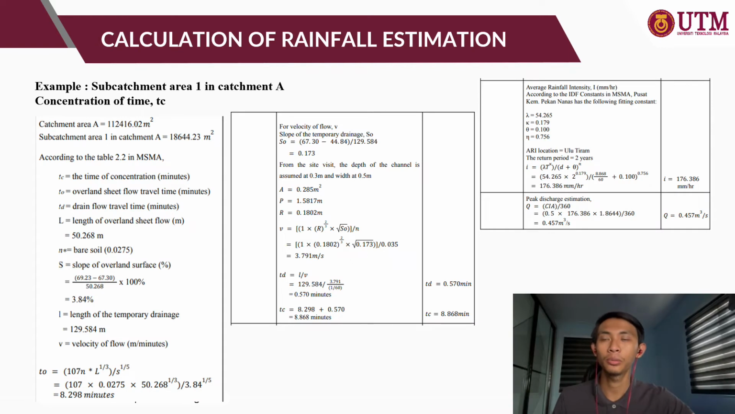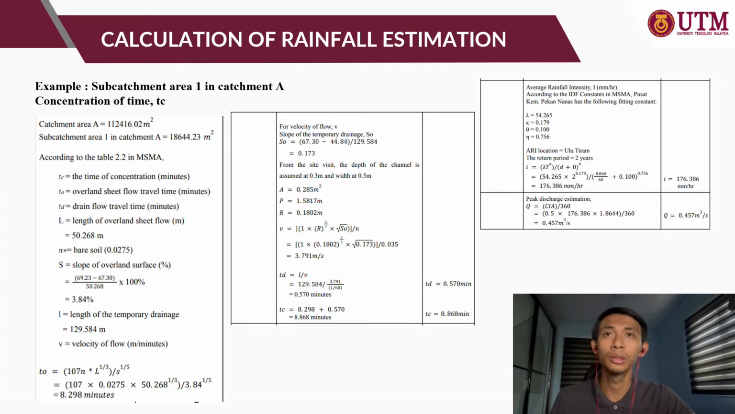So for the calculation of rainfall estimation, we take catchment area A as our example. Then according to Table 2.2 in MASMA, we need to find the T0, and the equation of T0 is 107 N times L to the power of 1/3 over S to the power of 1/5. So we need to find the value of length L and slope S based on our plan layout. The slope and the length of the temporary drainage both come from our plan layout. So we substitute the values into the T0 equation, and then we get T0 as 8.298 minutes.